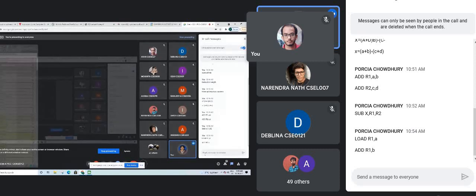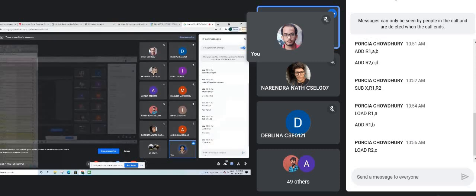Next, what do we have to do? C plus D. So in the same way, load another register, I have to take, because R1 has the value of A plus B. So load R2, C. That means whatever we have in C will now be stored in R2. So now R2 has the value of C. Fine.